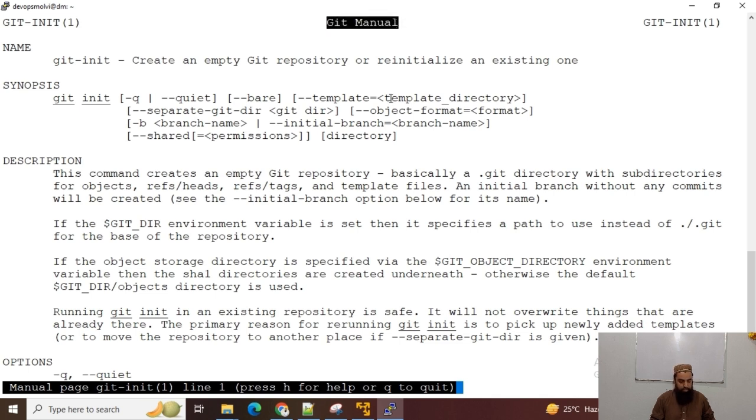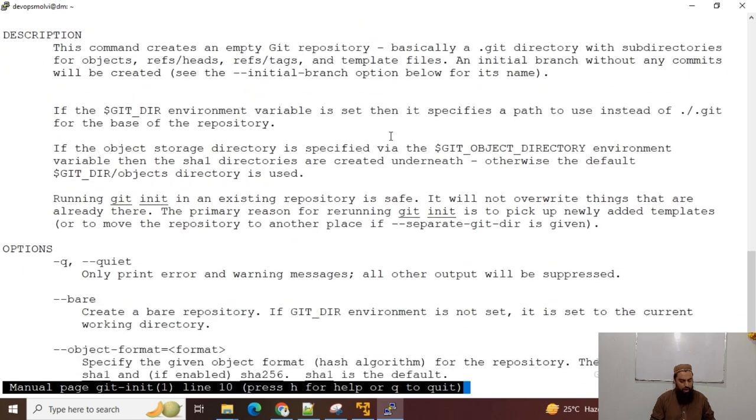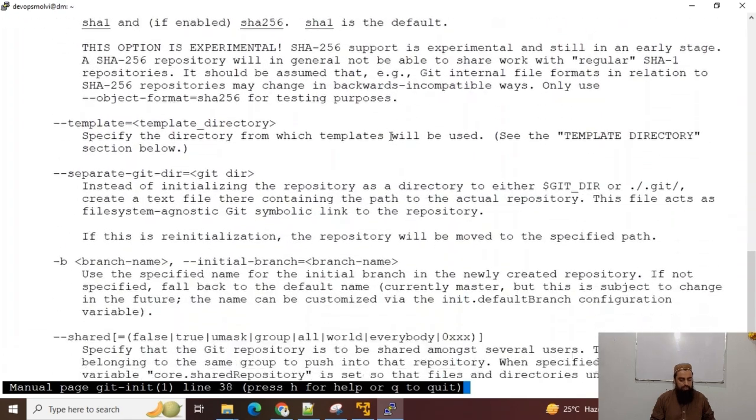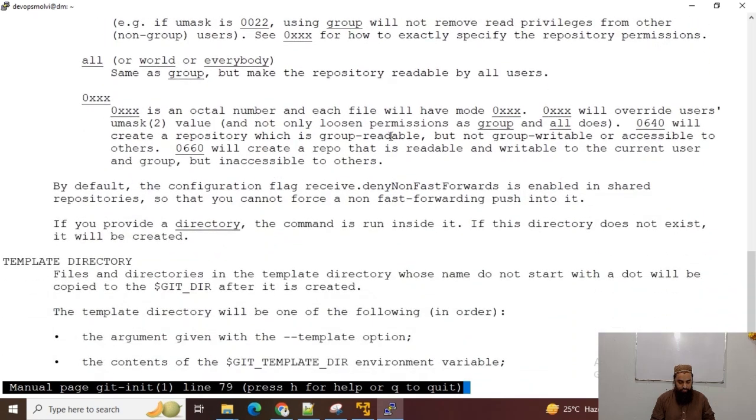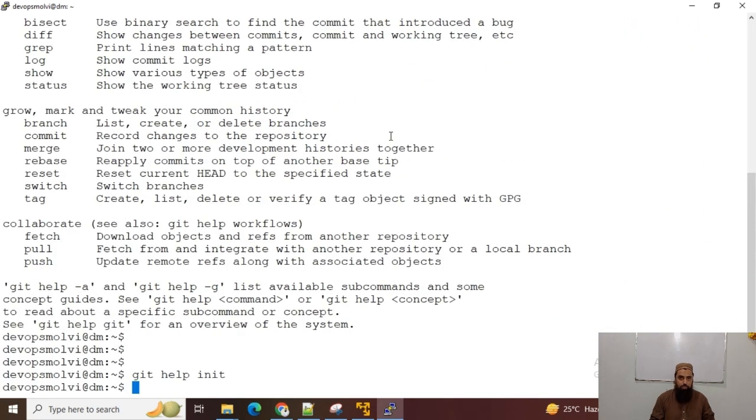We have these options, a deep insight into each command. So you can run git help command to get the help regarding any git command.